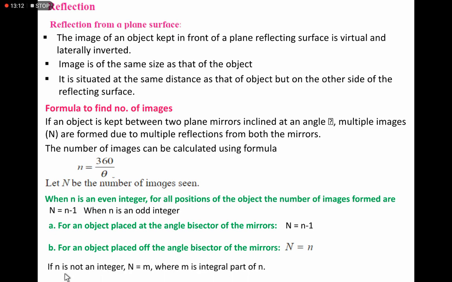If n is not an integer, then N equals m, the integral part of n. So with these different formulas we can determine the number of images produced by reflection in two mirrors inclined at an angle theta.